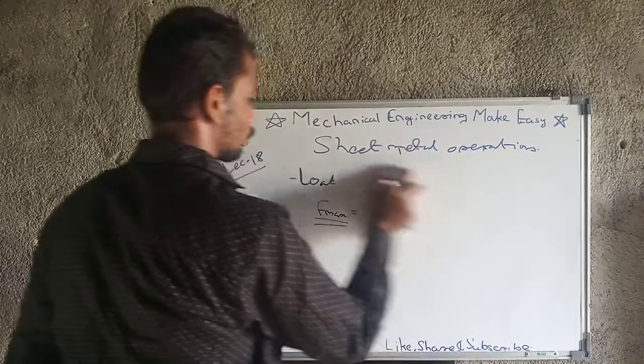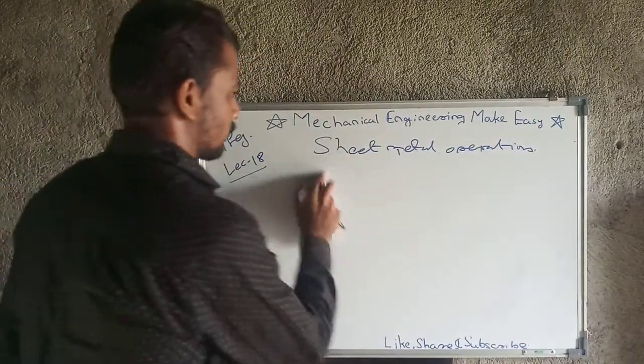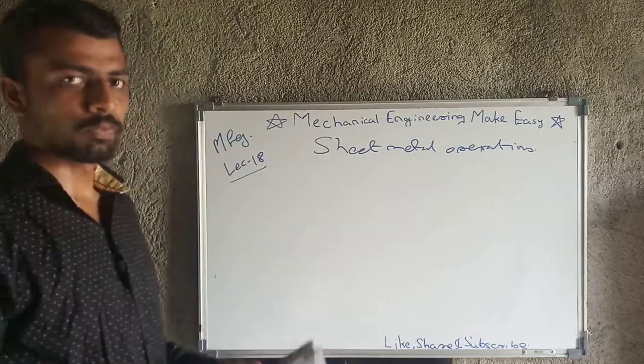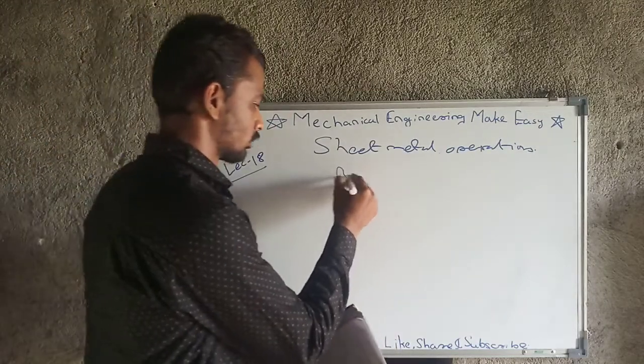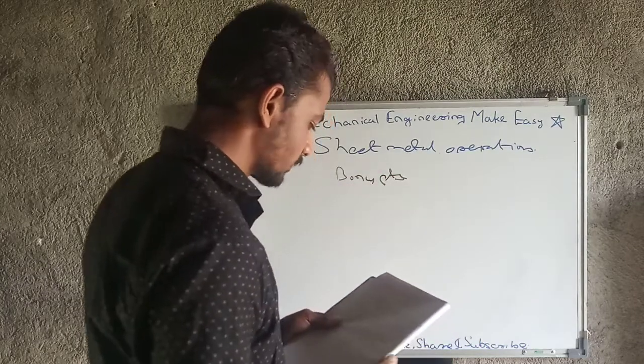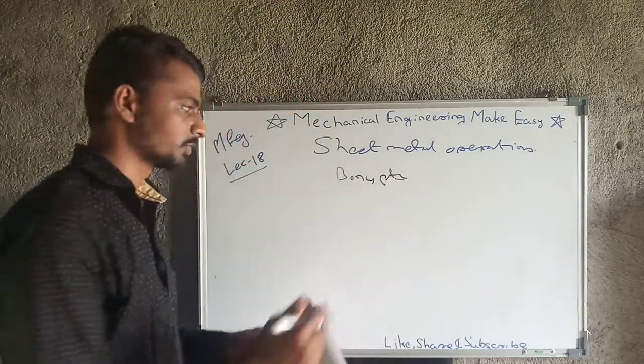Now we will move towards today's lecture bonus points. Every day's lecture bonus points are very important, and today also they are very important. First is methods of reducing punch force.